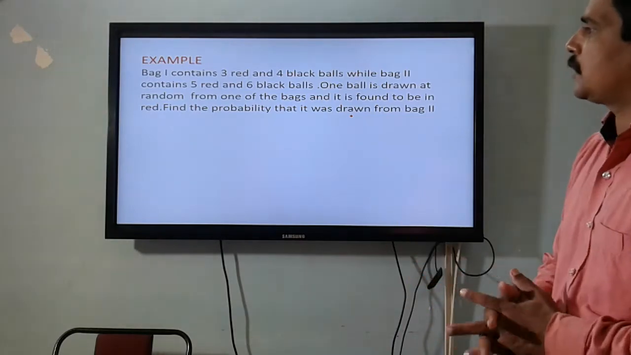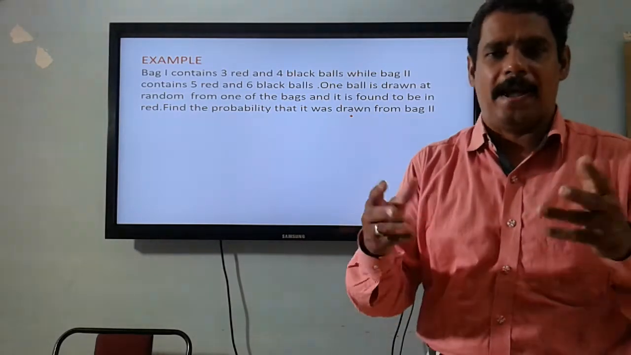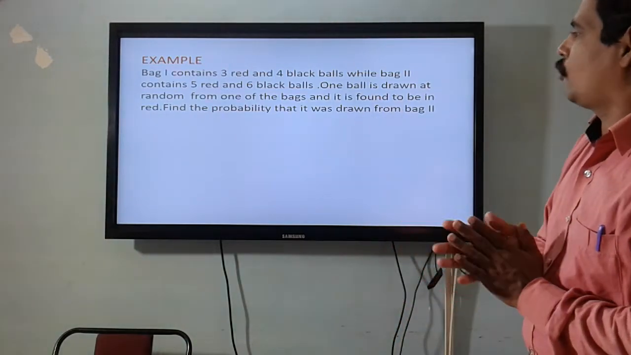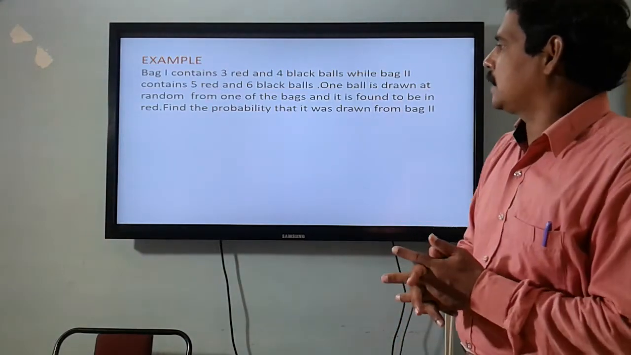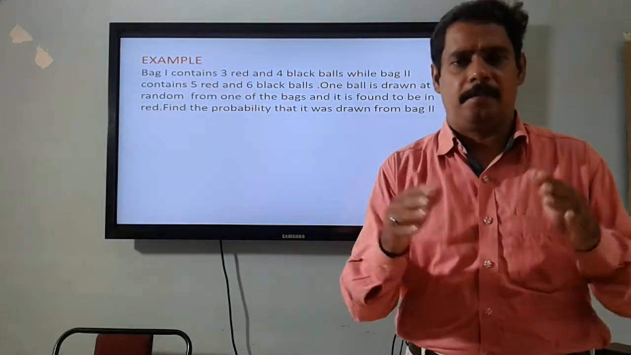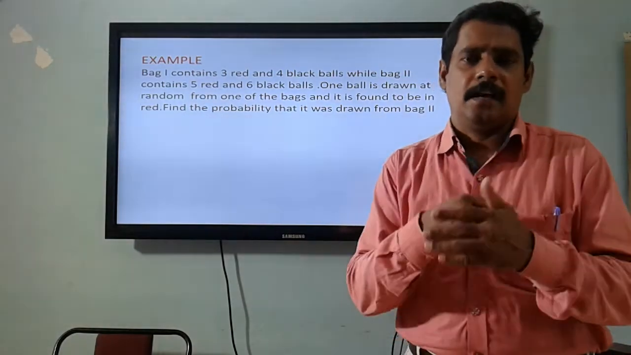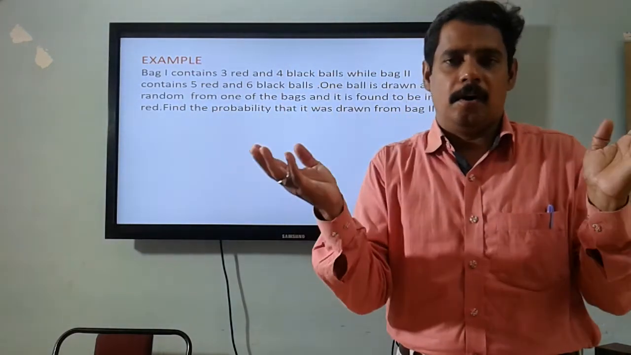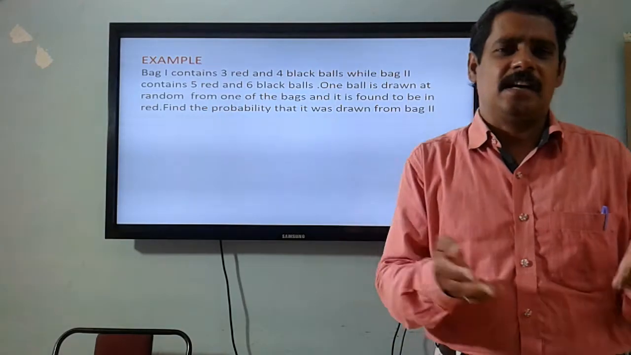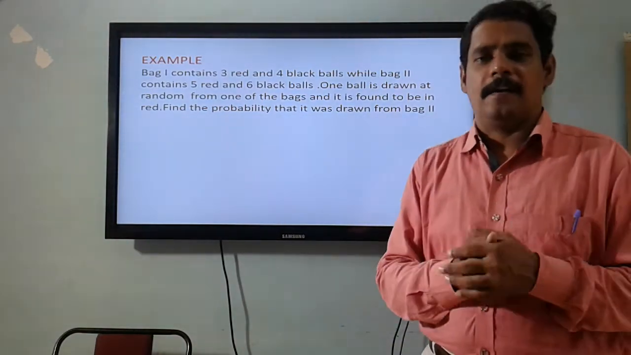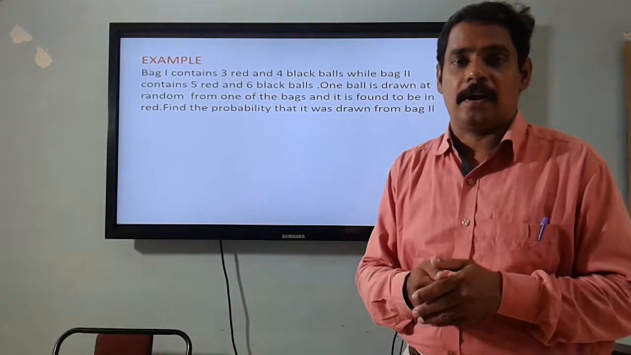So the situation is drawing a ball from bags. There are two bags, bag 1 and bag 2. Bag 1 contains 3 red and 4 black balls, while bag 2 contains 5 red and 6 black balls. So different compositions are given in different bags, and one of the bags has been chosen and one ball is drawn, and it was found to be a red ball. So you can easily understand what the effect is here. Here the effect is getting a red ball from the chosen bag.